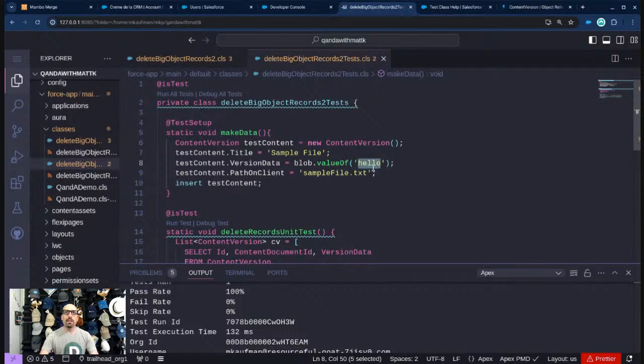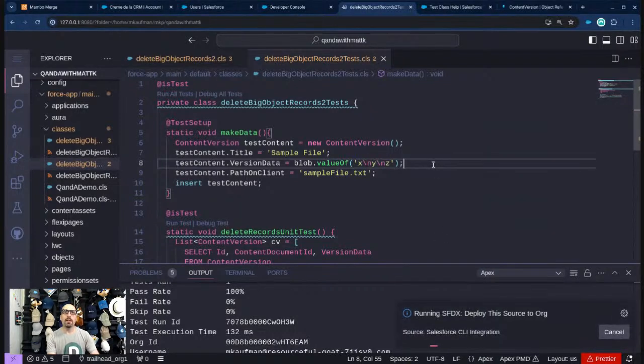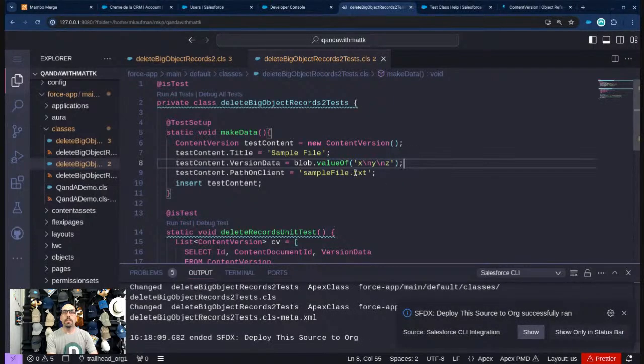Let's try this, something like this, X, Y, and Z. And I may need to escape this, or I may not. It's hard to tell. Let's go ahead and deploy and see what happens. Okay, yeah, so it's just highlighting with the syntax highlighting.